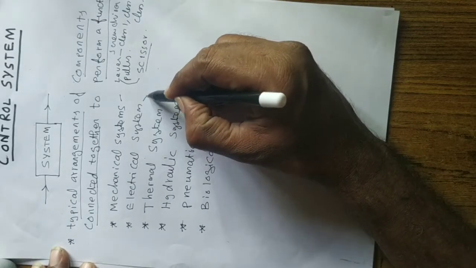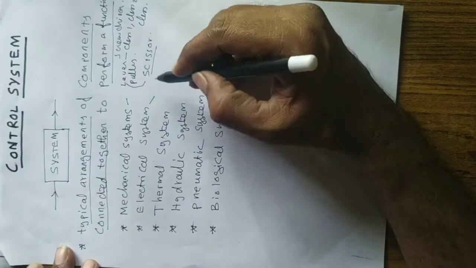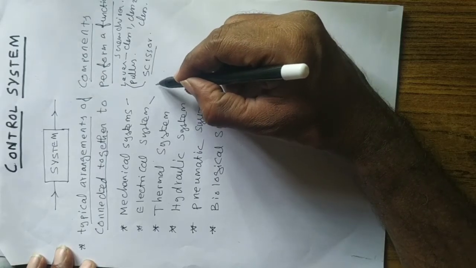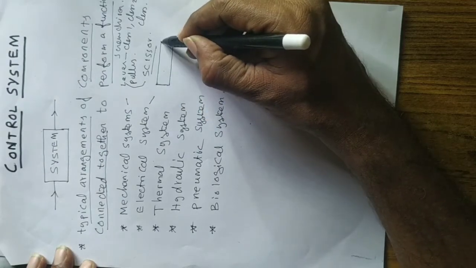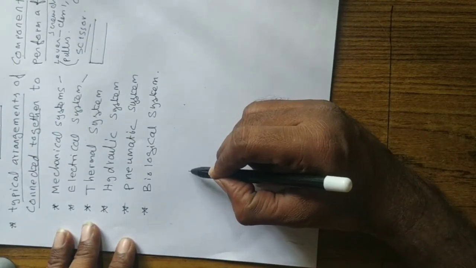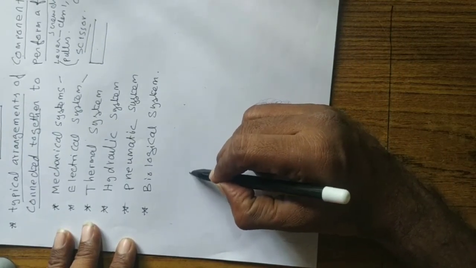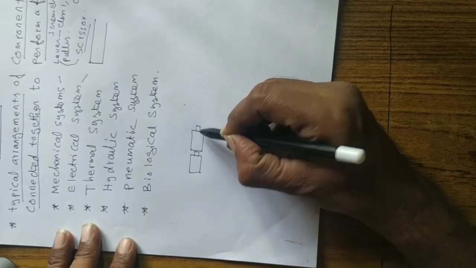In an electrical system, the best example is a simple electrical system, maybe a torch light. See, let us consider the torch light. We have a battery, right?